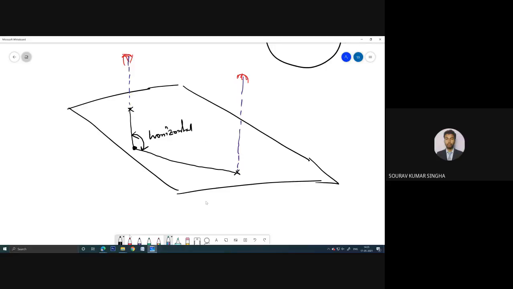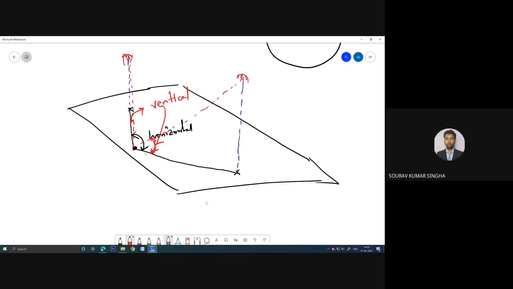And what is the vertical angle? The vertical angle is this. You can see from the top level, if I measure this angle, and for this case it is nearly at the same level, these two are the vertical angles.